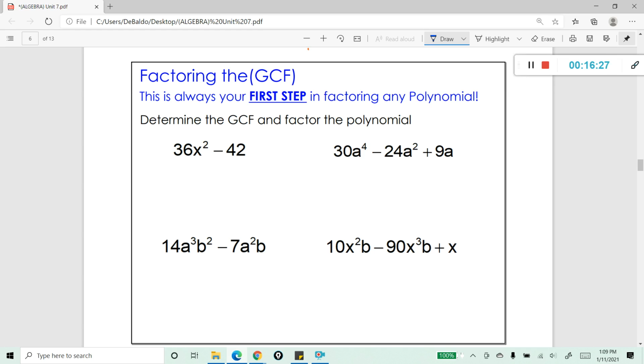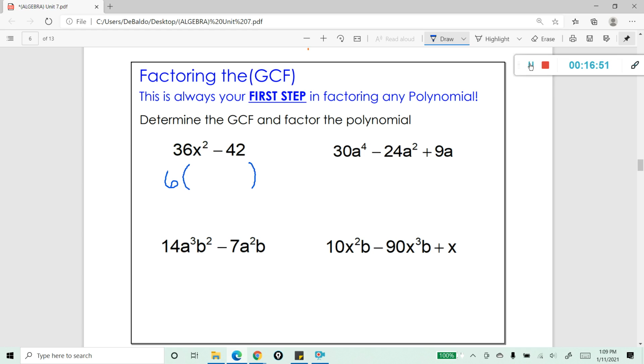So let's look at this first example. I have 36x squared minus 42. And we ask ourselves, do we have a greatest common factor? And we do. The greatest common factor in both of these terms is going to be 6. So I'm going to write a 6. Then I'm going to write parentheses because this is how you factor.